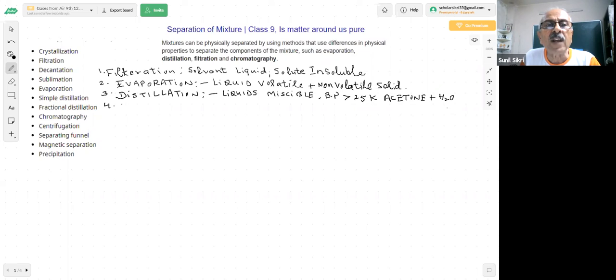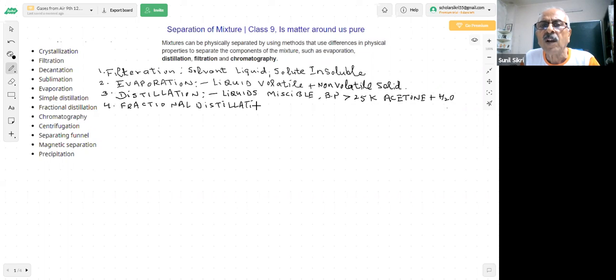Another thing we have written here is fractional distillation. There are going to be questions on this very soon. What is the meaning of fractional distillation?